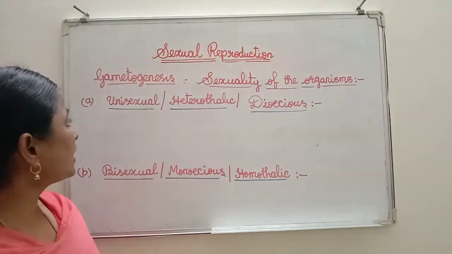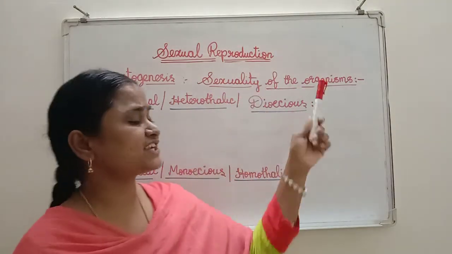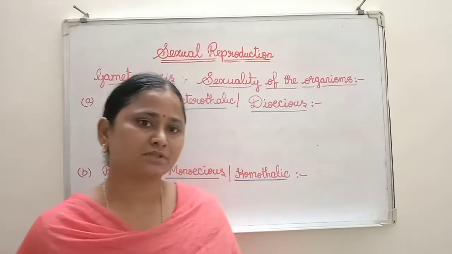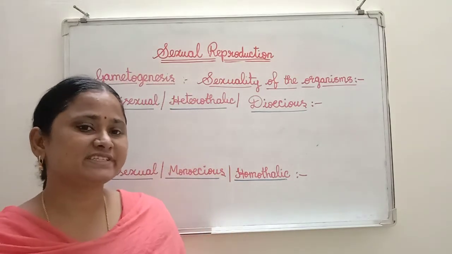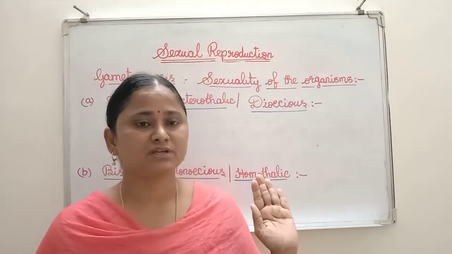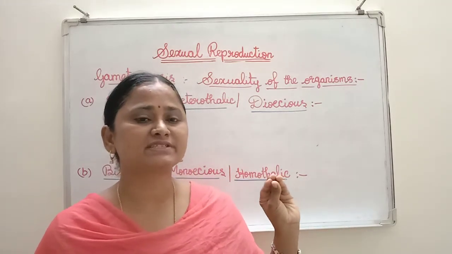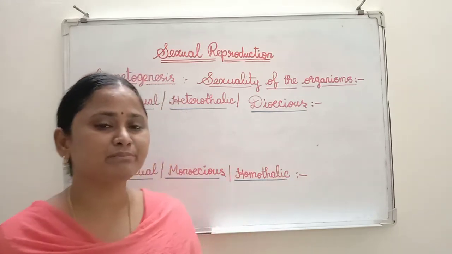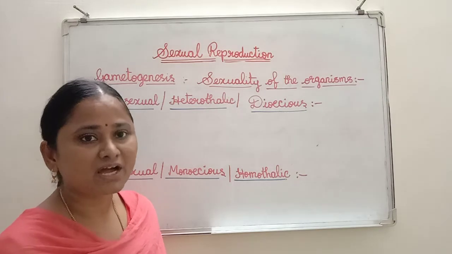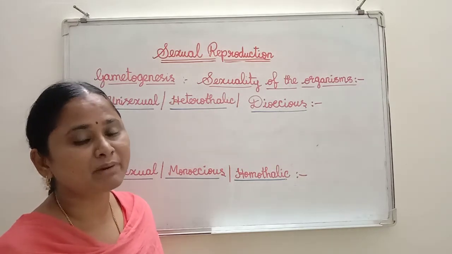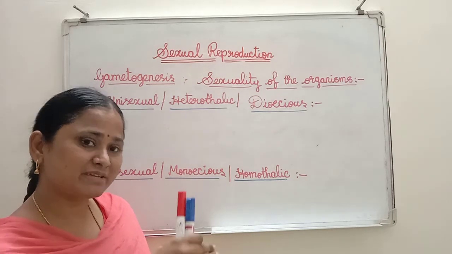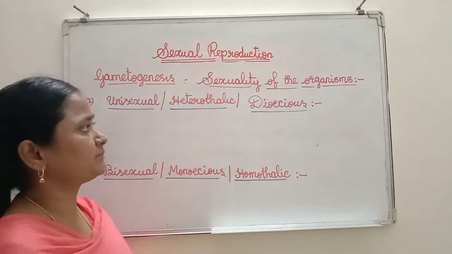Now I am going to teach about sexuality of the organisms. That means in gametogenesis both male and female gametes are being produced. That means male and female gametes are developing and then being produced. So where are these gametes developed and produced? With the help of sex organelles. So where it is producing, in the sex organelles only.